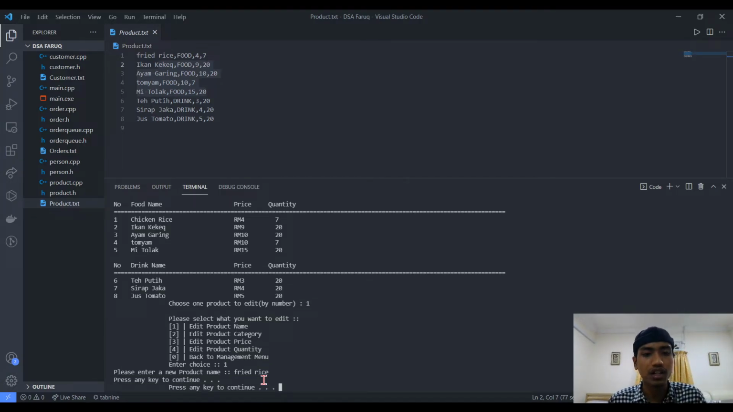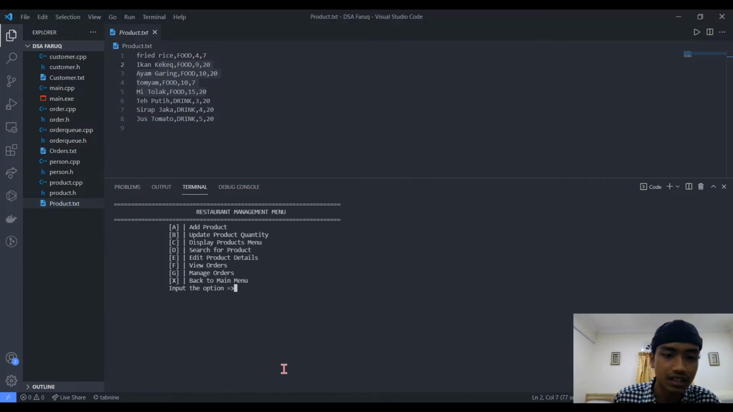Okay, we can already see in the product txt here that the chicken rice has changed to fried rice. That's all for my part, over to my other teammates. Thank you.